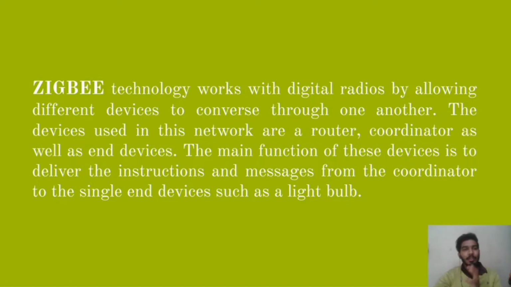The devices used in the network are routers, coordinators and many more. The main function of this device is to deliver the instruction and message from the coordinator to a single end device such as a light bulb, a door, or a security system such as a lock.